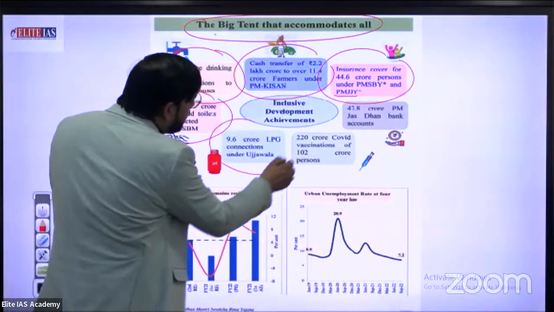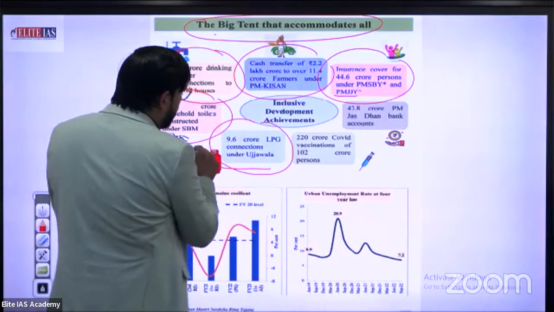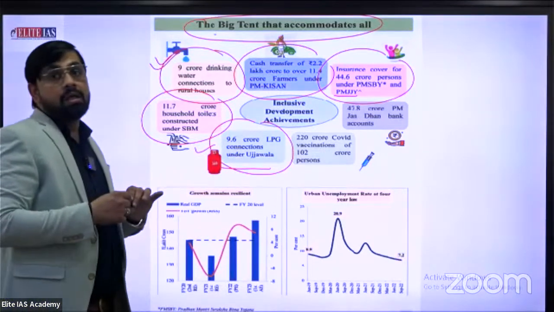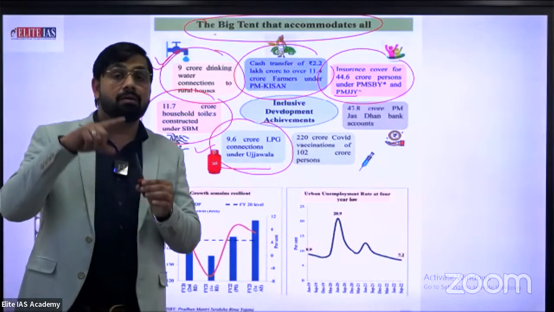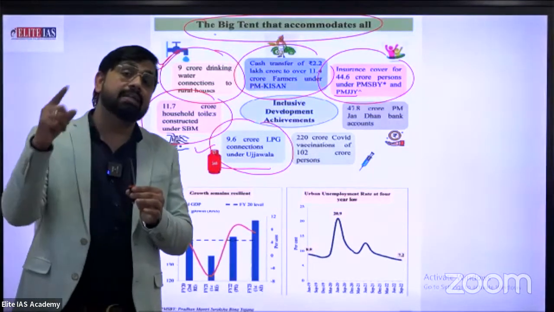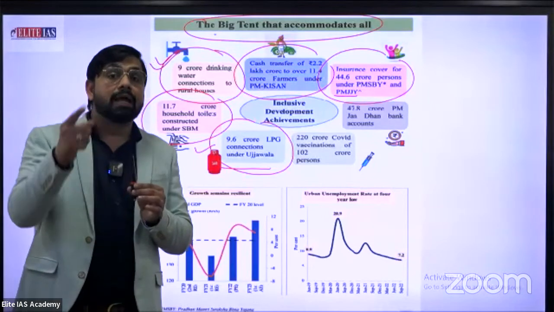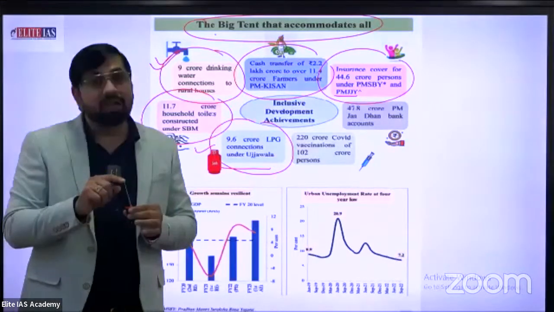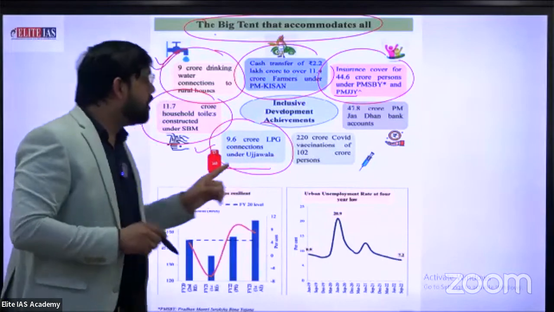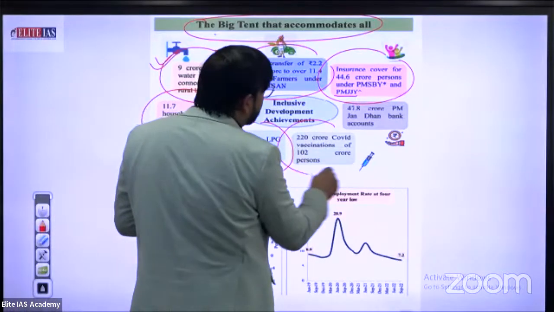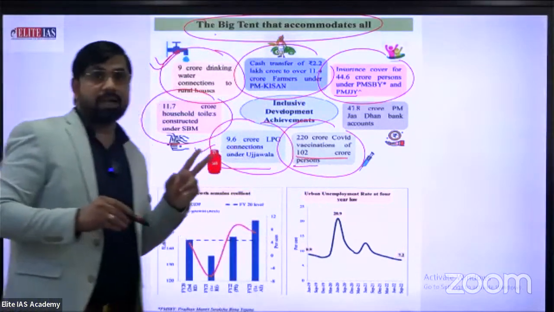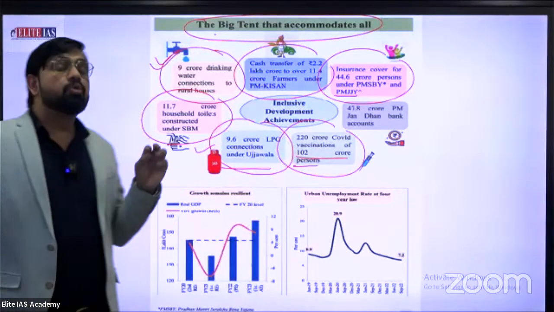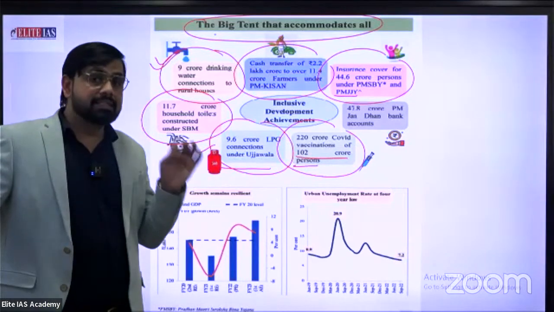9.6 crore LPG connections under Ujjwala Yojana. This is the perfect example of the SDG goal for good health and also good life. This is the example of good life. 220 crore COVID vaccine doses for 1.02 crore persons, related to the health section.